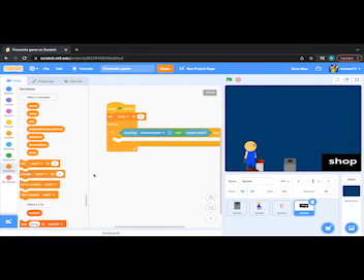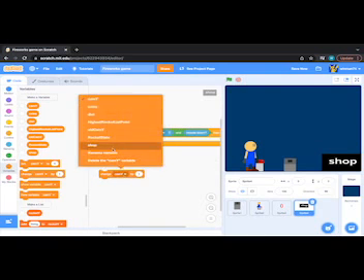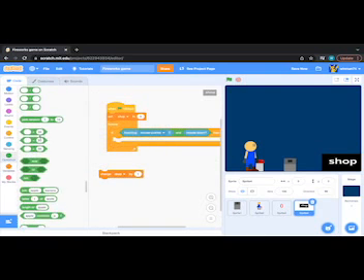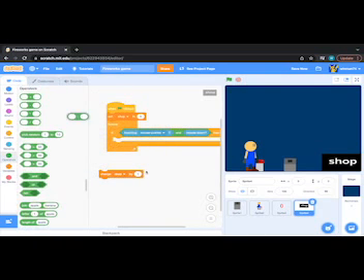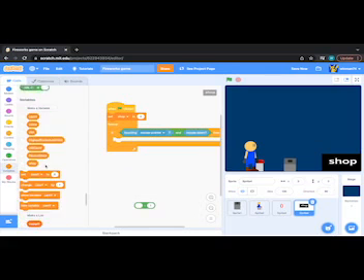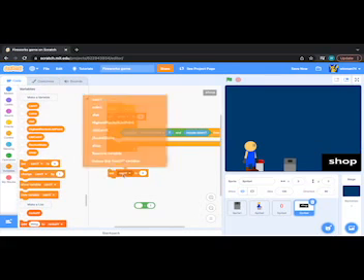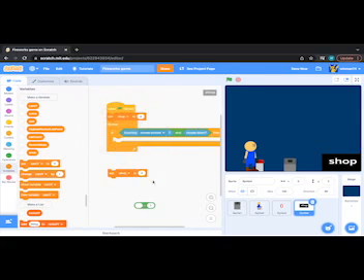And then here's a really cool trick. So the way that it works is that if you do, this needs to be a set. So if you do a set a variable to 1 minus the variable, what'll happen is that if it's equal to 1, it'll set it to 0.